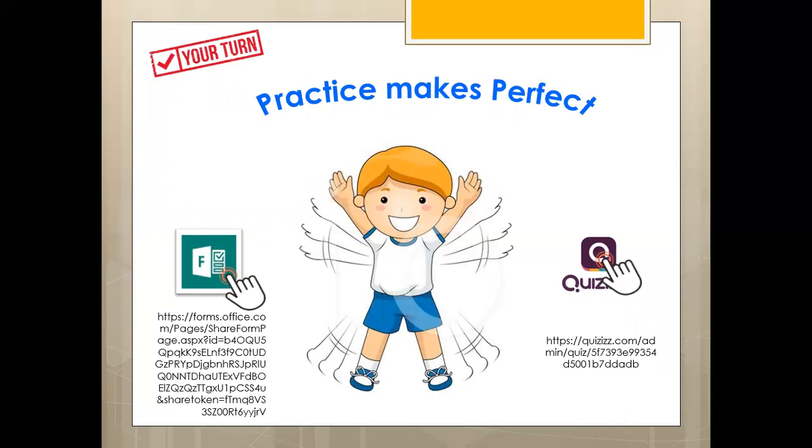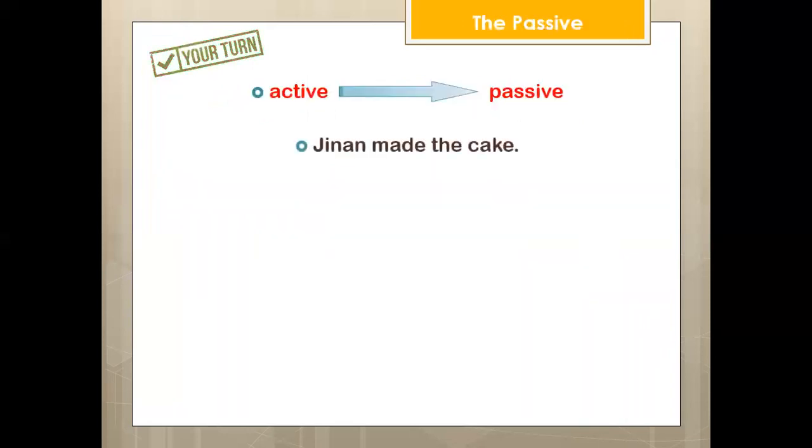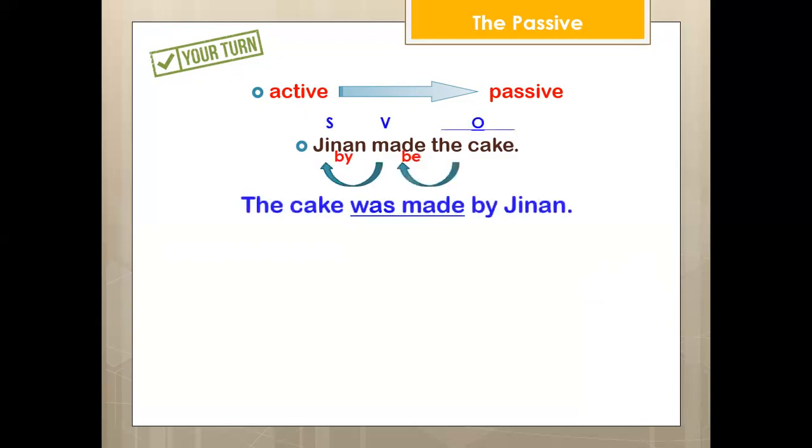It's time to practice. Change the sentence from active to passive. Jinan made the cake. Great. The cake was made by Jinan. Alfred Nobel invented dynamite in 1867. Change the sentence up to passive.